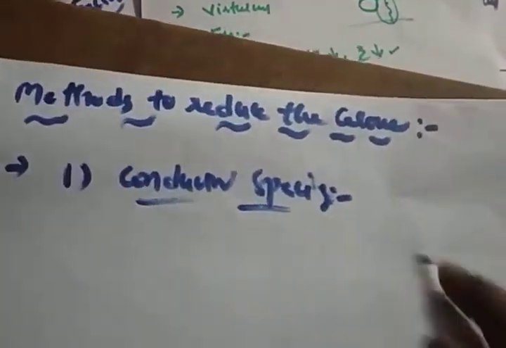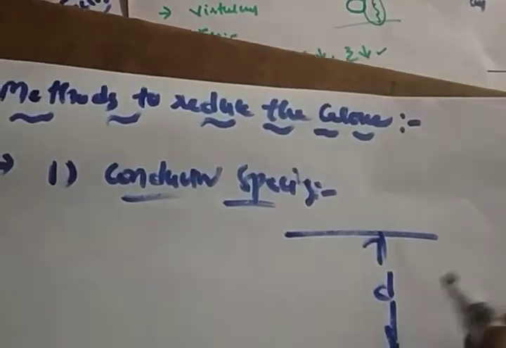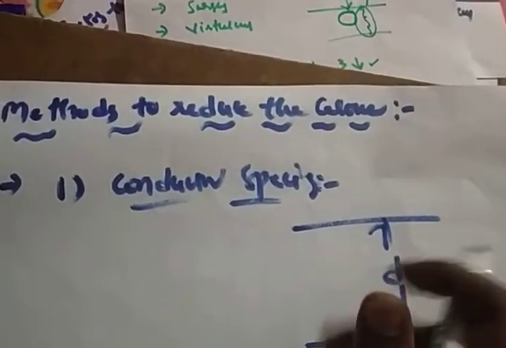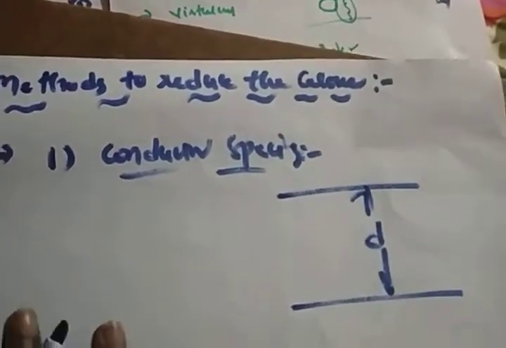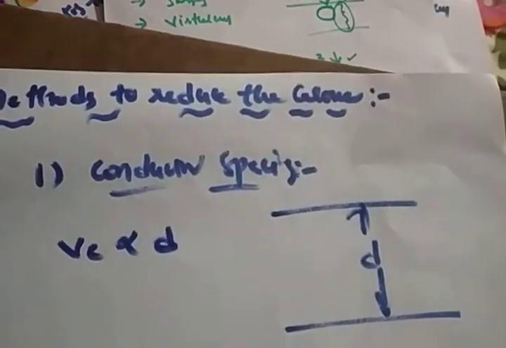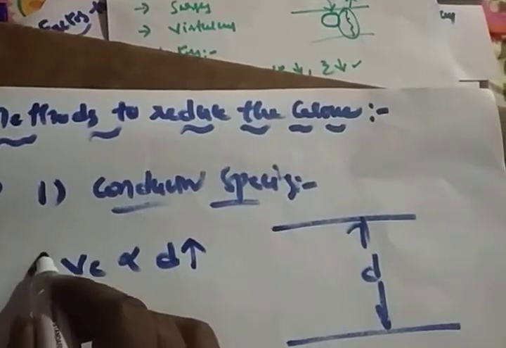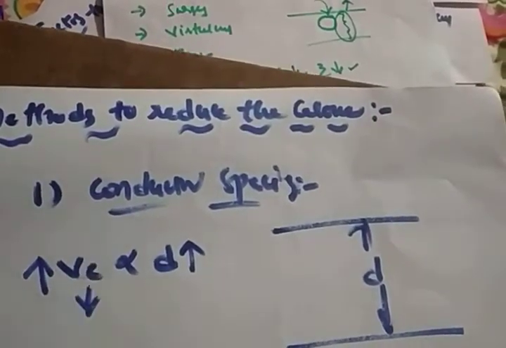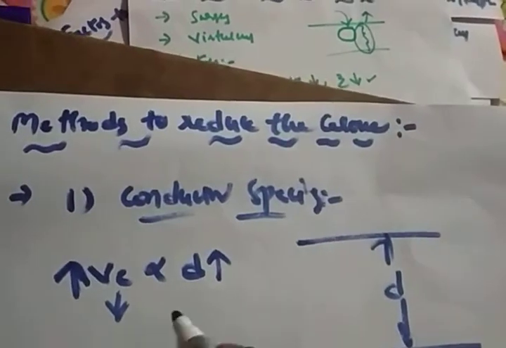You are measuring the distance between the conductors. When the distance increases, the chance of dielectric breakdown of air is very small. I hope it's clear. Vc is directly proportional to the distance between the conductors. If the distance between the conductors increases, the critical disruptive voltage, the voltage that forms the corona, increases. If this voltage increases, the corona formation will take some time. That means you are reducing your corona.